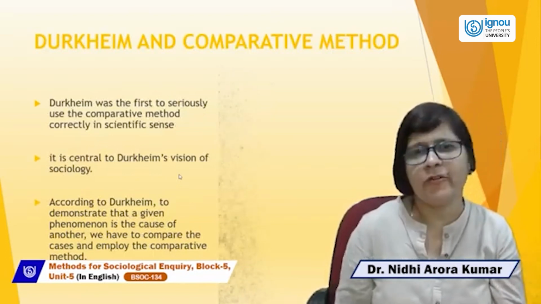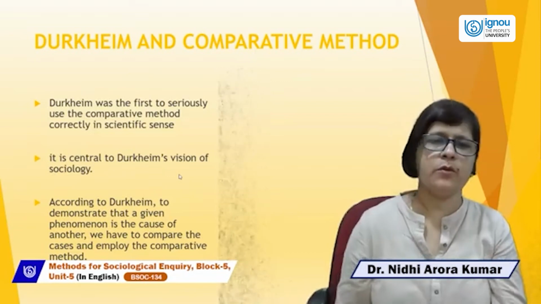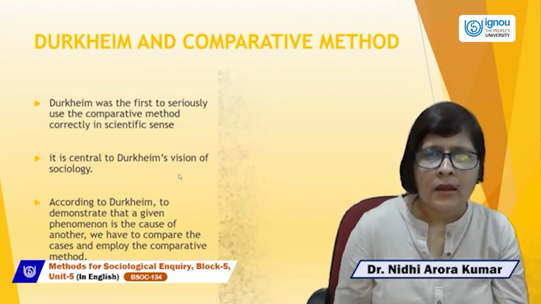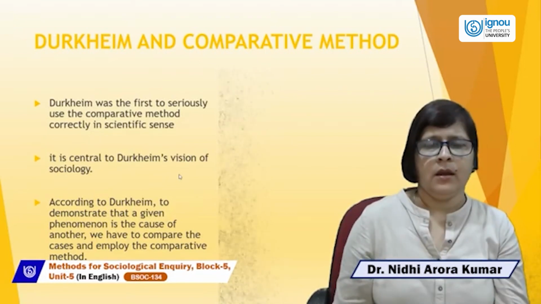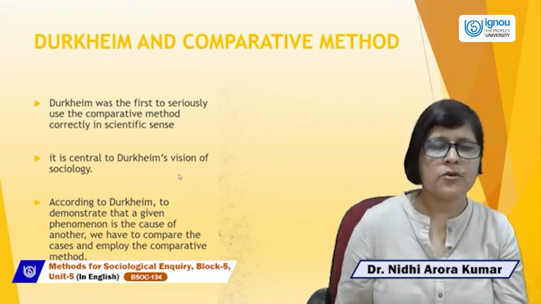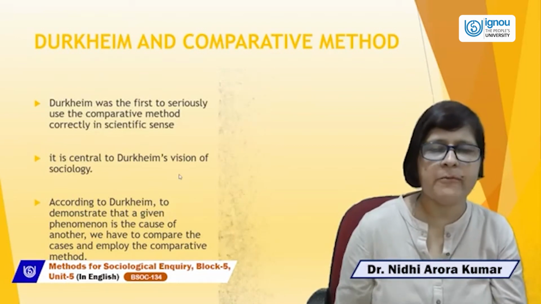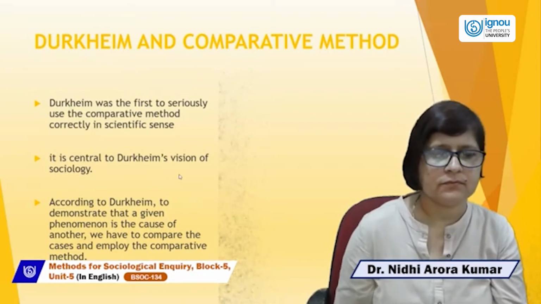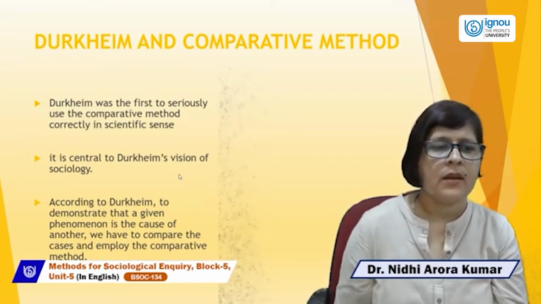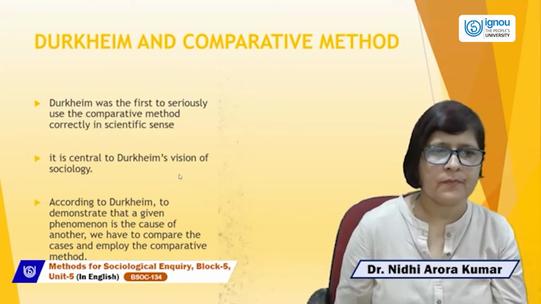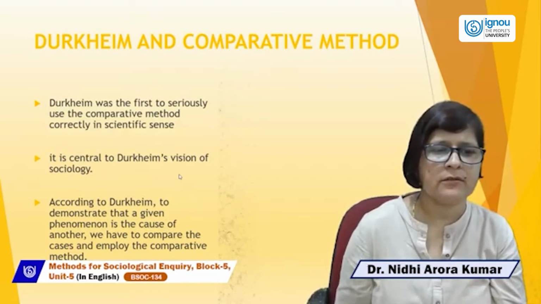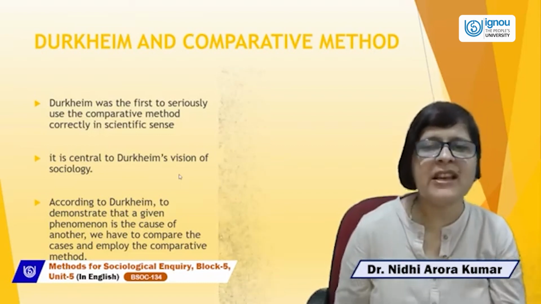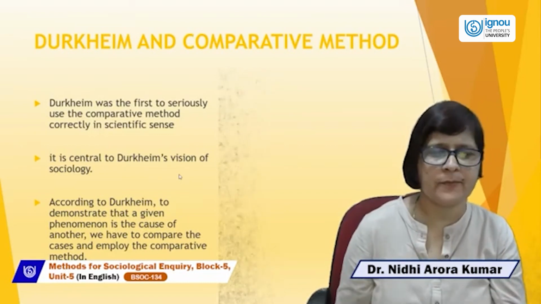Durkheim and the comparative method. As we know, Durkheim was the first to seriously use the comparative method correctly in the scientific sense. He was the first to use a systematic, scientific comparative method.